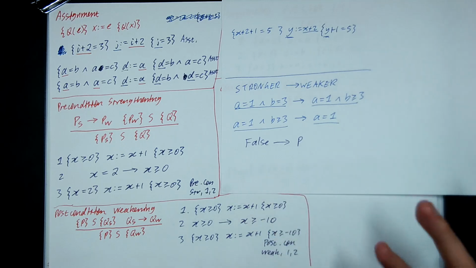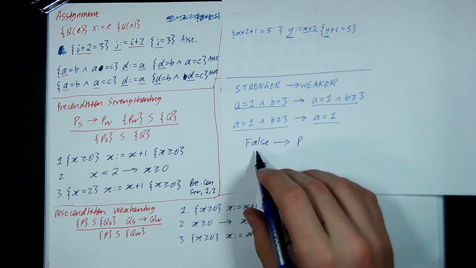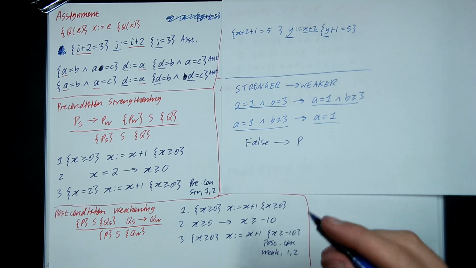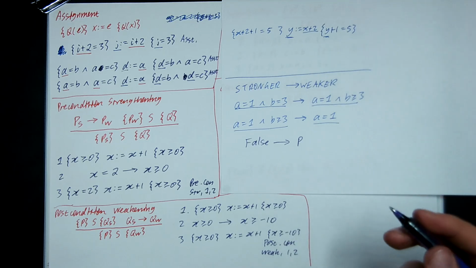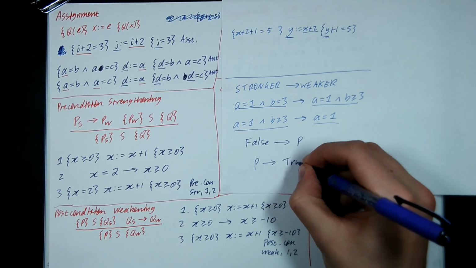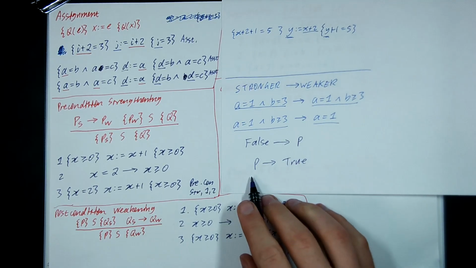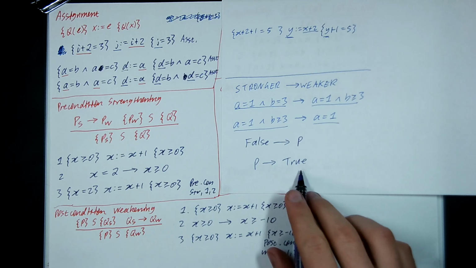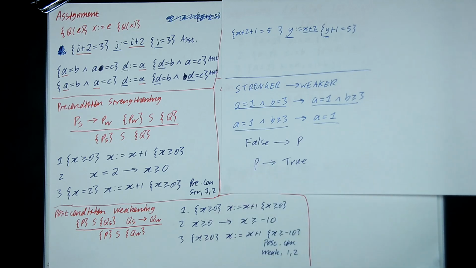It tells you the most there is to be told, because if you know that false is true, you can derive literally anything. Similarly, true is the weakest statement there is. True tells you literally nothing because true is always true. Any predicate P implies true. So true is the weakest thing there is, and false is the strongest thing there is.